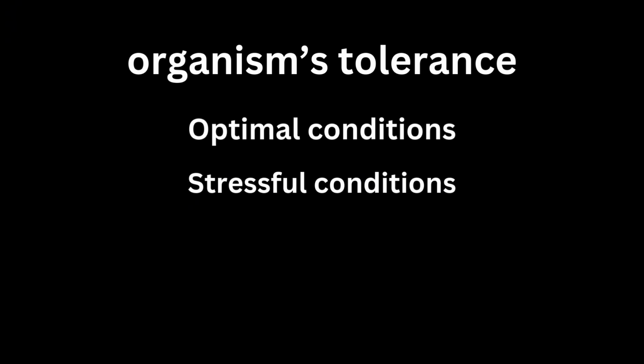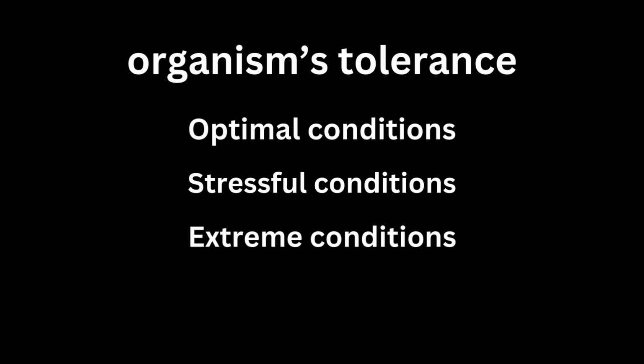Stressful conditions are those close to an organism's lower and upper limits of tolerance. When conditions are stressful, an organism may survive, but it will likely produce fewer or no offspring. Extreme conditions are those beyond an organism's limits of tolerance. When conditions are extreme, an organism will not survive.